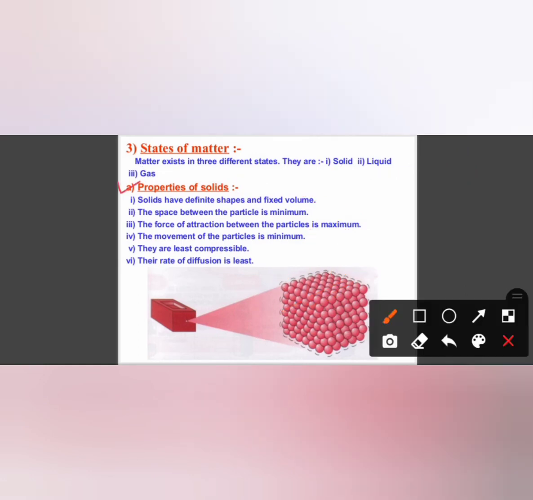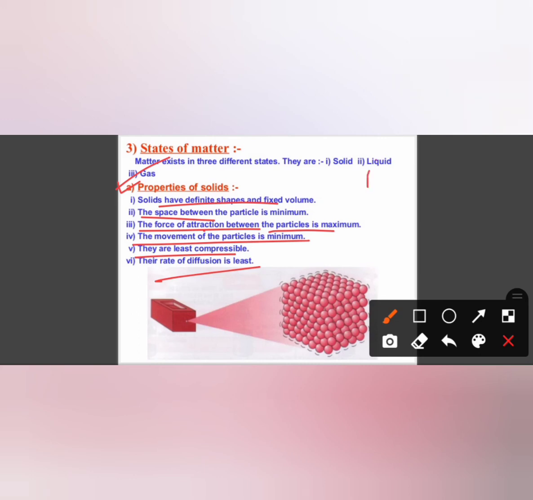Now we are going to study the properties of solids. Solids have definite shape and fixed volume. The space between the particles is minimum. The force of attraction between the particles is maximum. Movement of particles is minimum. Least compressible, you can't compress it. Their rate of diffusion is least.